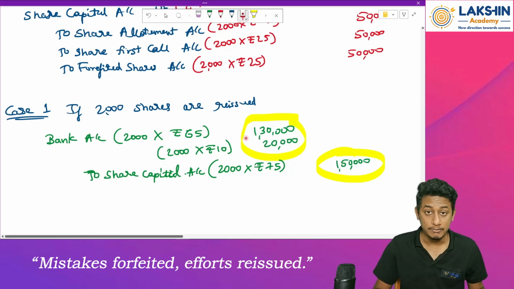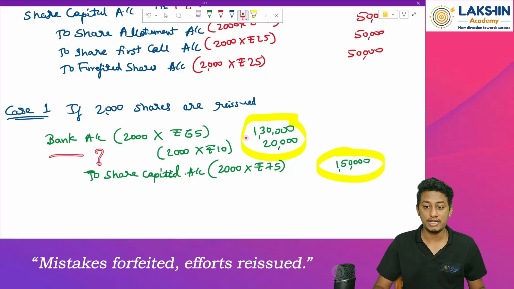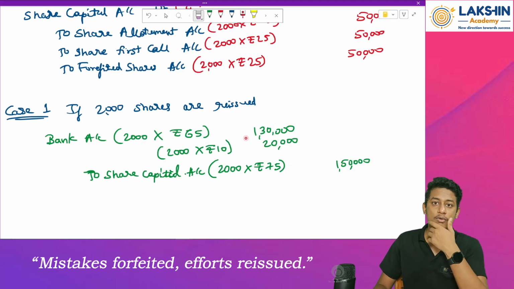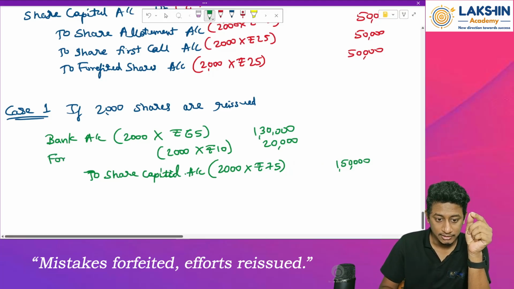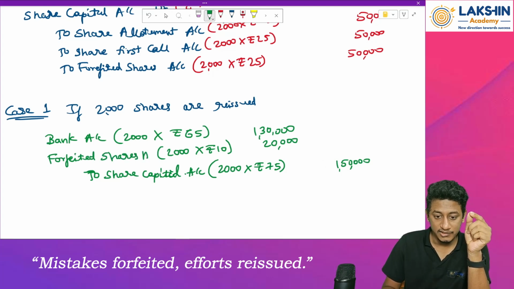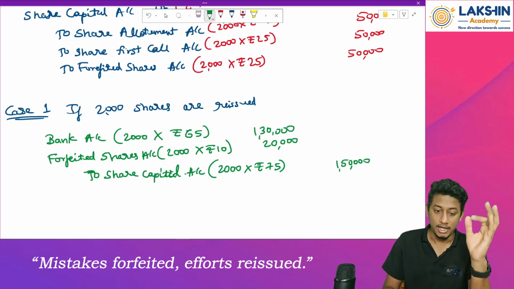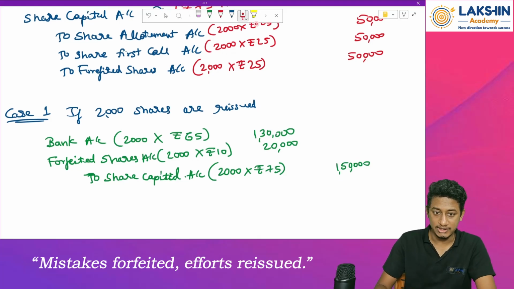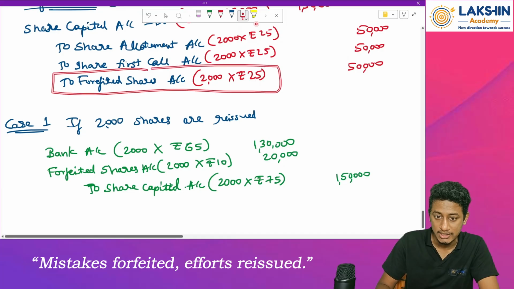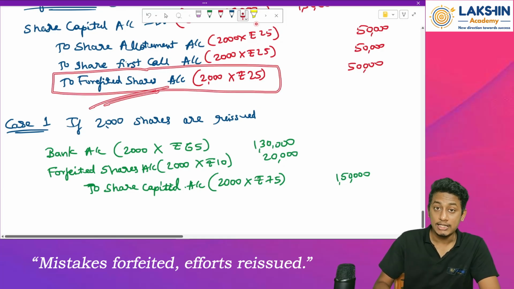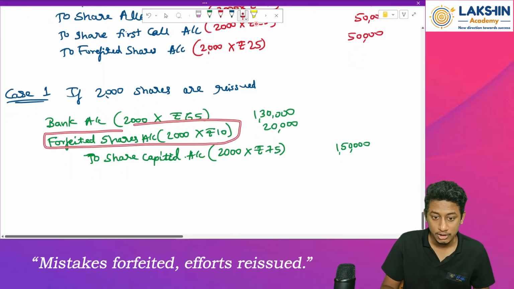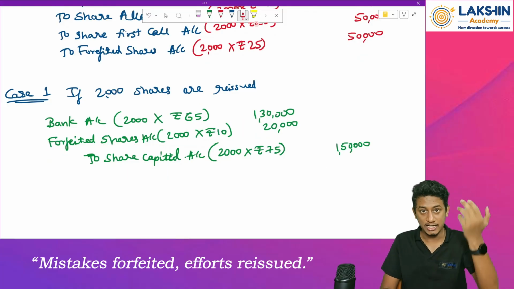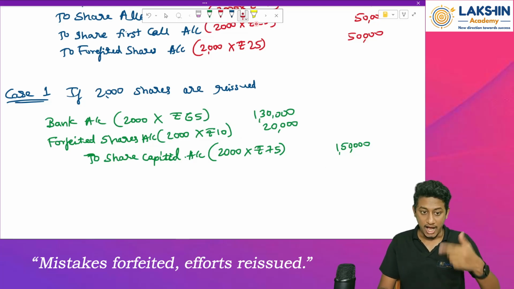But what is the entry over here? The entry will be transferred to forfeited shares account, debited. Clear? Before this, whatever gain was there on the forfeiture was transferred to forfeited shares. Now, because of the reissue, whatever loss I am facing will again be transferred to the forfeiture account itself. Clear? Okay. Now, after this, one more entry is to be passed.